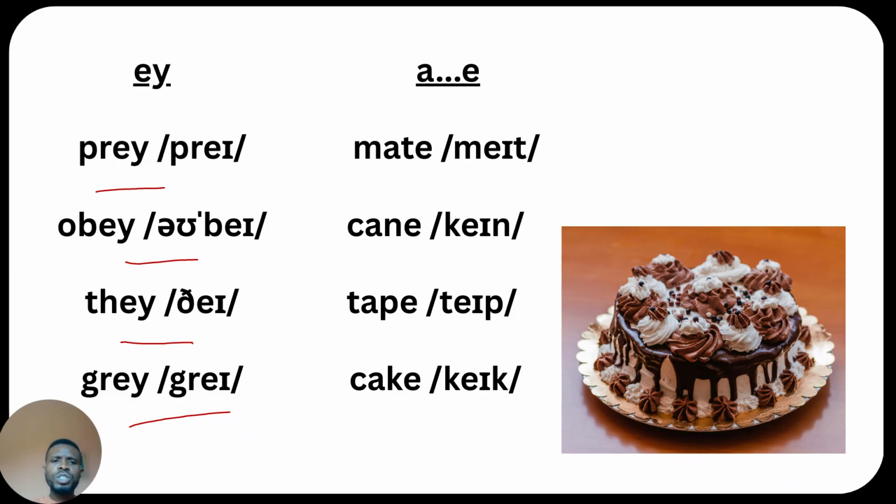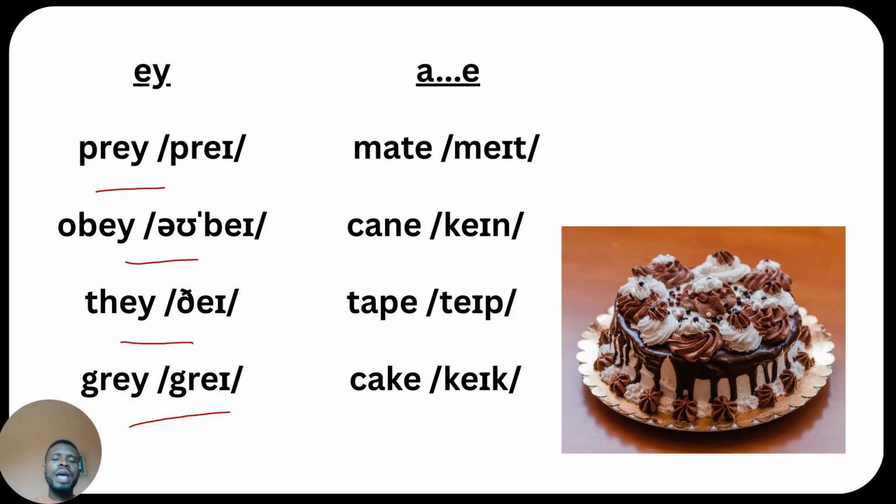We have it in some words where the magic E applies. This is what I mean. In some words, when the letter E comes at the end of a word, the letter E at the end changes the vowel before it from a letter sound to a letter name. For example, A changes to /eɪ/, E changes to /i:/, I changes to /aɪ/, O changes to /əʊ/, and U changes to /ju:/.